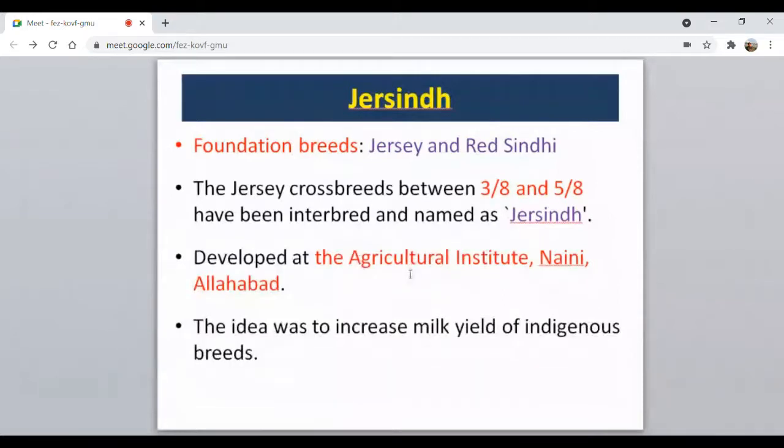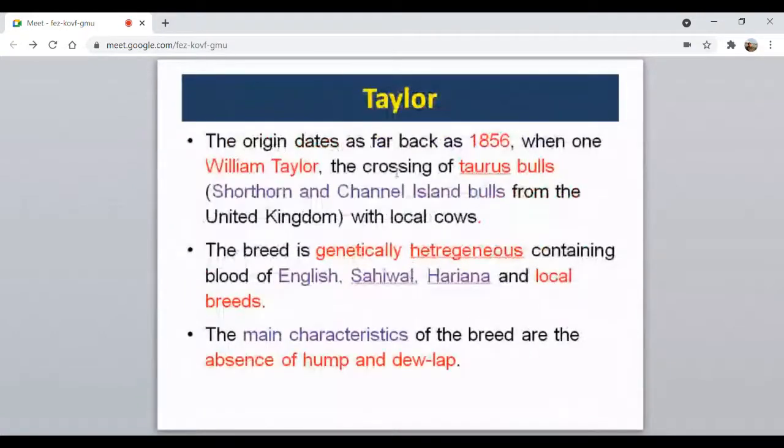Those breeds, one is Jersind here. Then another is the Taylor breed, in Patna, Bihar. How they developed this was, there was one Mr. William Taylor. He was the commissioner of Patna in the year 1856, that is before independence. What he did, he imported some Taurus bulls, that is European cattle, Shorthorn and Channel Island bulls from the United Kingdom, and he crossed them with the local cows.